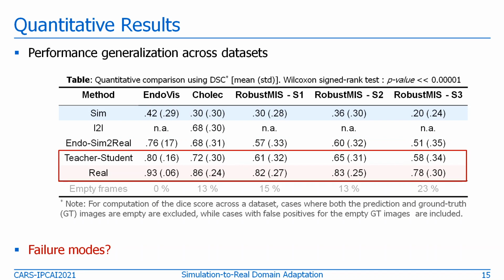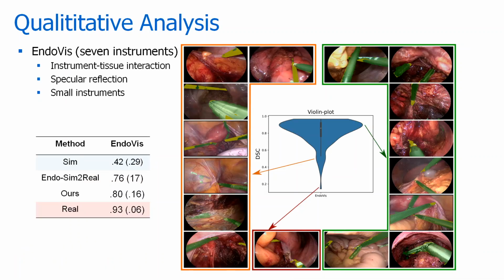However, we still see that there is a remaining performance gap with the real data, so it calls for identifying the remaining issues so that we can know how in future we can work and improve the results. So in order to do that, we investigate performance degrading factors to highlight the challenges in simulation to real domain adaptation. In this figure, you can see the violin plot and within the three categories.